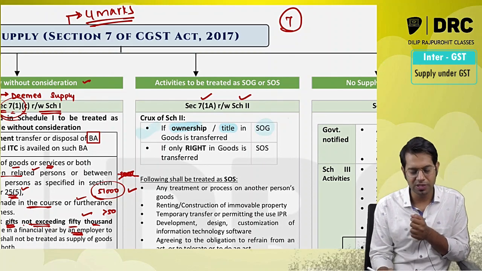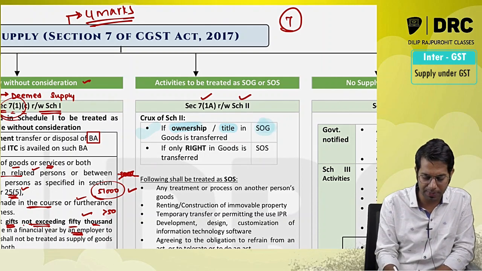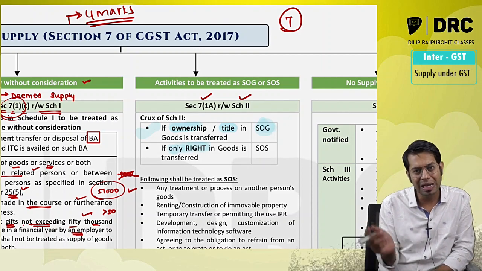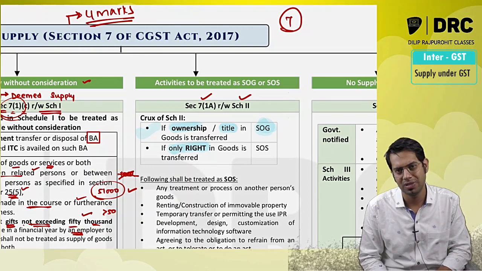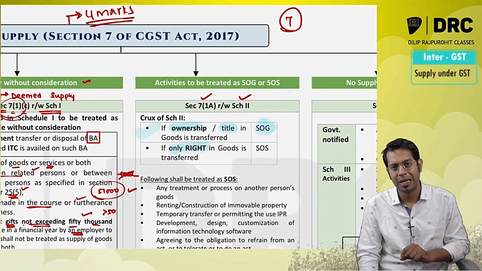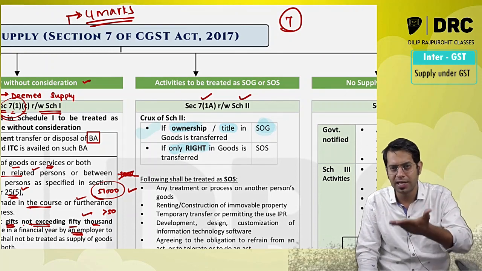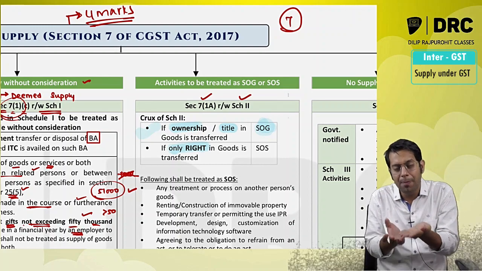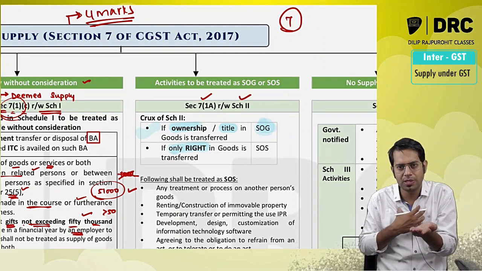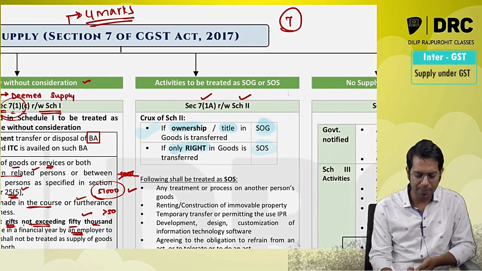Whenever there is transfer of ownership of title as well as possession, then it is supply of goods. But if only right in goods is transferred, then it is supply of services. I gave that saree to you for one day for your use. Now in this case, I have not sold the saree. The ownership of the saree is not transferred to you. Only the possession of the saree is transferred. Ownership is belonging to me only. Only the possession of saree is transferred to you for one day. It will be treated as supply of services.